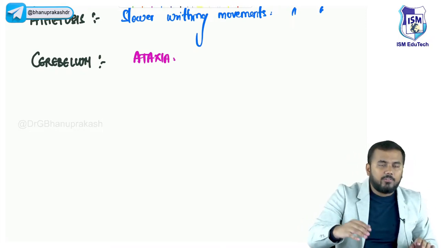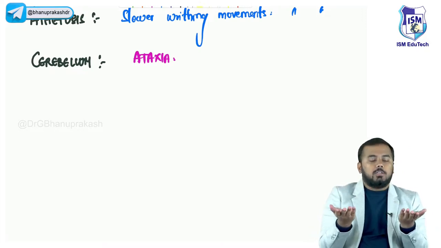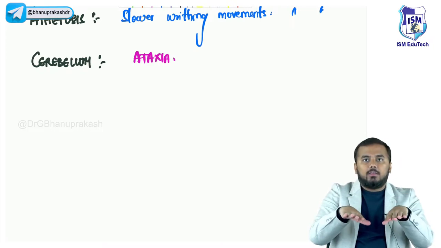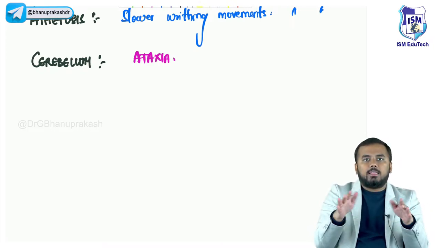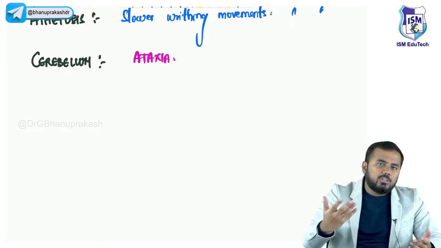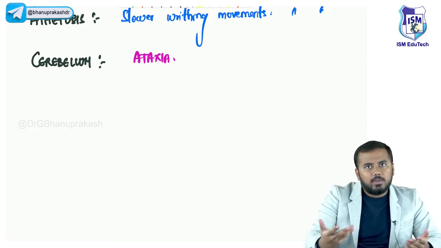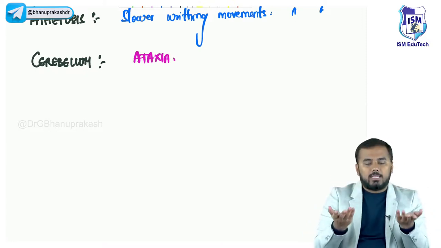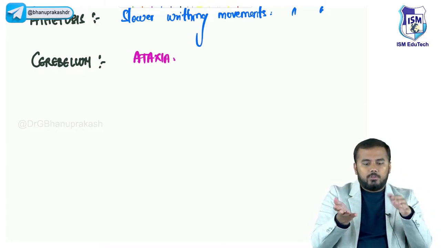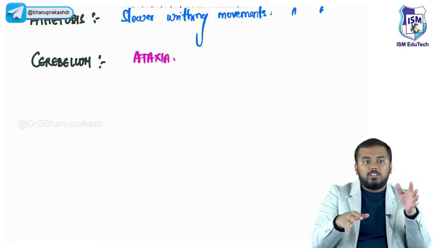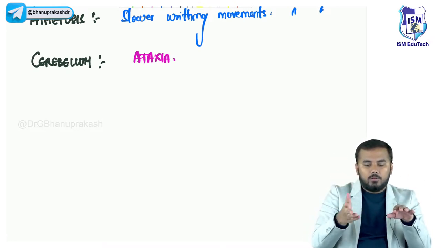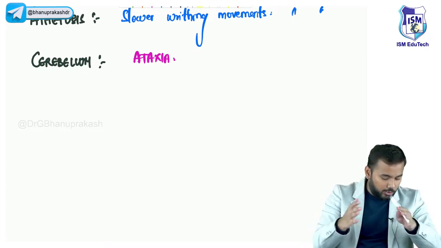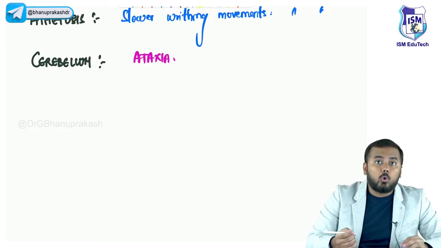Lack of coordination means, for example, I will tell the patient to flip-flop his hands like this, alternately. If I tell the patient to do this, a patient with normal cerebellar functions and normal extrapyramidal tract functions will be able to do it. But if a patient has any kind of cerebellar lesion, he will be doing it like this. You see, there is no coordination between this voluntary movement and this voluntary movement. So this is called lack of coordination. And by the way, this thing which I told you to do is called adiadochokinesia.